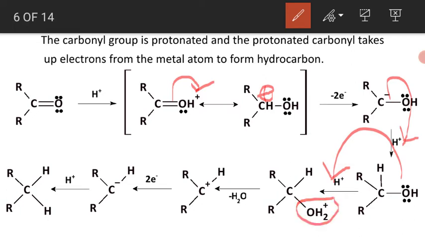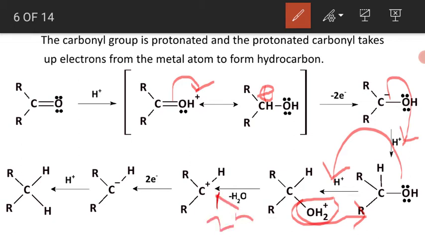This oxonium ion is removed as a water molecule. Again you get a positive charge on carbon. So to neutralize this positive charge, the 2 electrons are donated from the zinc metal.